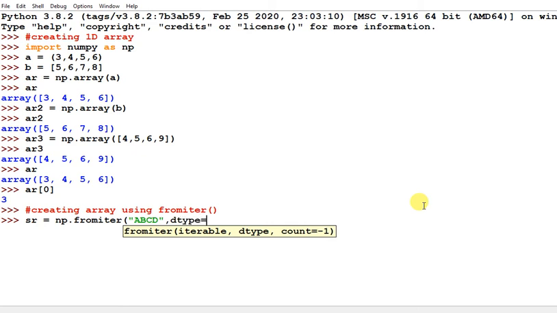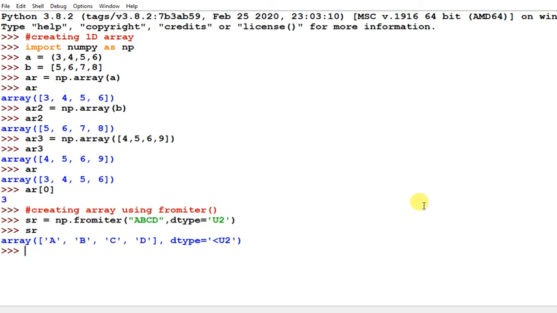What is the data type of this string? Suppose you pass u2, so every character is 2 bytes long, so u2 you can pass and enter. Then print sr, so you will get the string array through the from iter. So whenever you want to create array with non-numeric data, you have to use from iter function to create a NumPy array for non-numeric data.